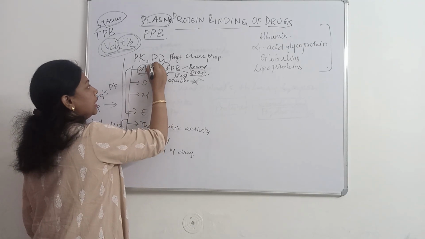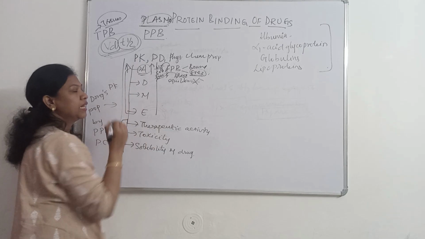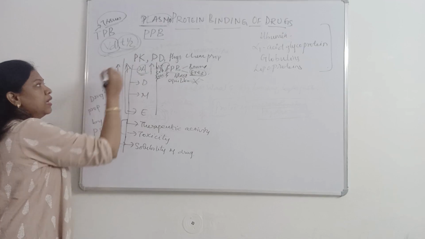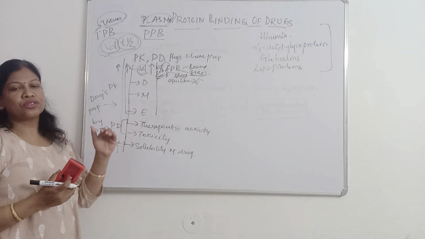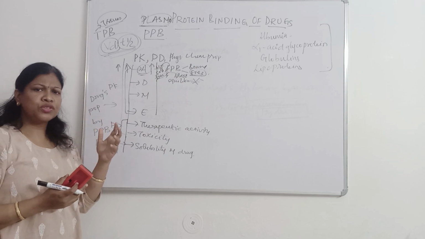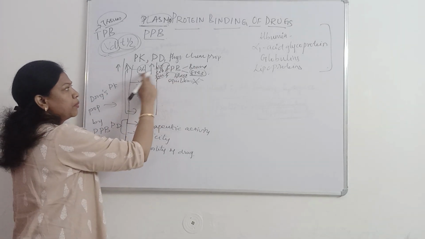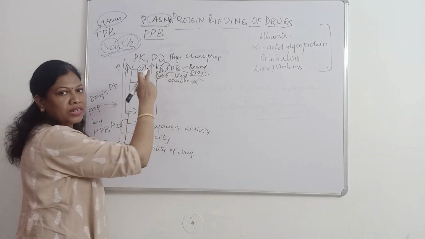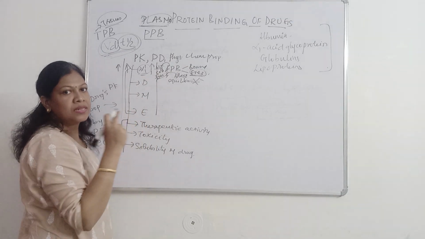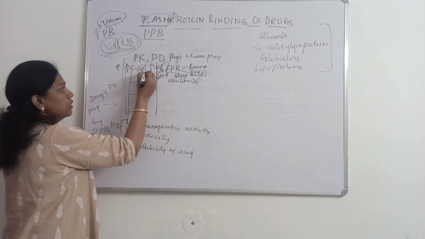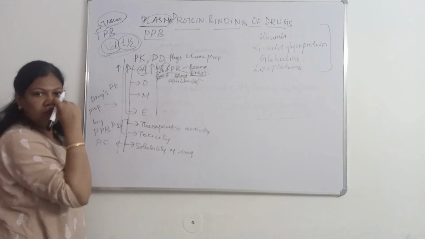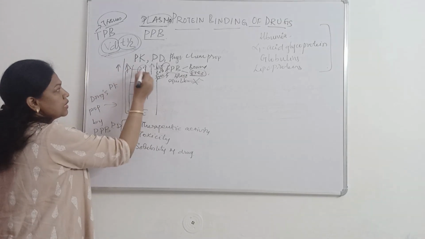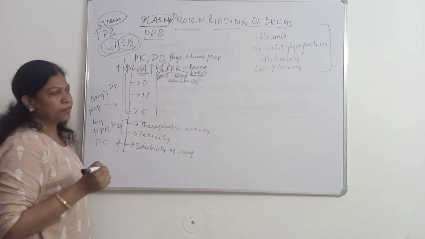So what is the effect of protein binding on absorption? There will be an increase in absorption. Let me explain. The absorption will be increased because of protein binding of drugs. Why is the absorption increased? Because the equilibrium of free drug in GIT and blood will get disturbed. So more drug will move from the GI to the plasma, which will increase the absorption rate, and also the extent of drug reaching the blood. So there will be an increase in absorption due to plasma protein binding of drugs.